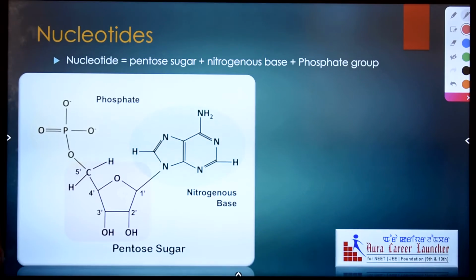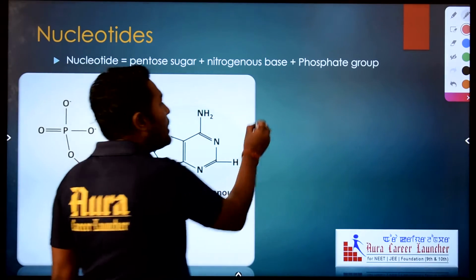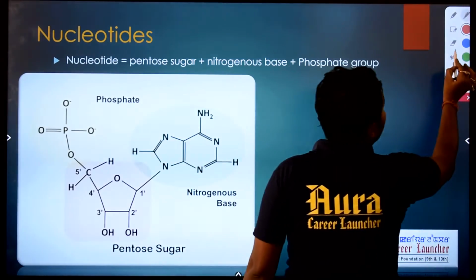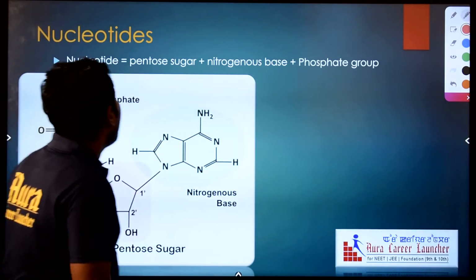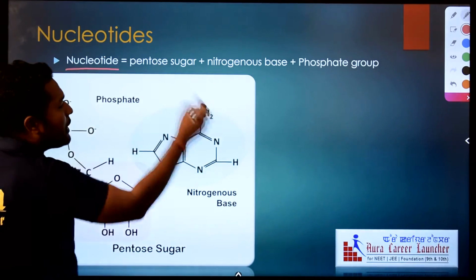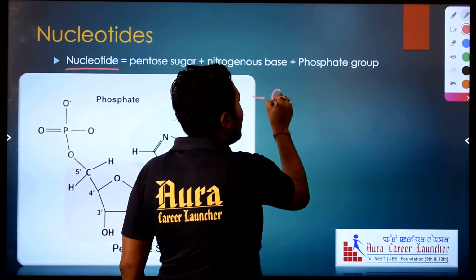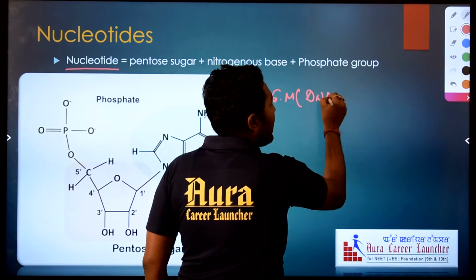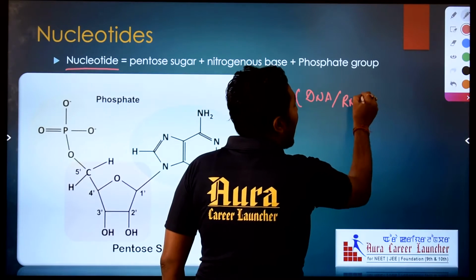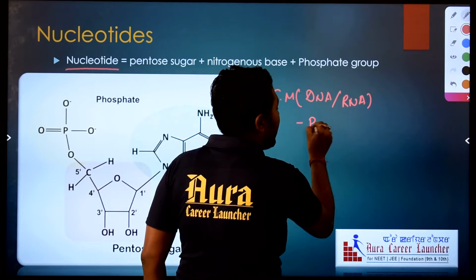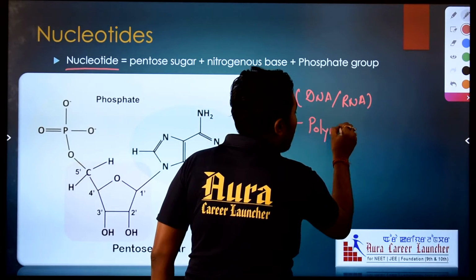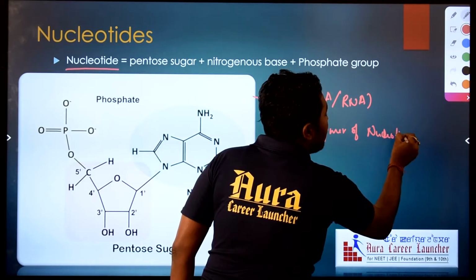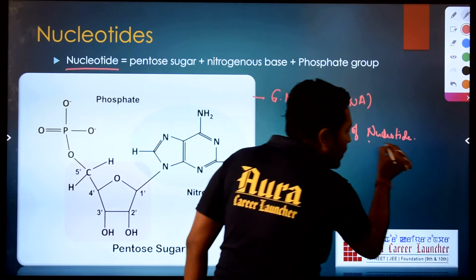Structure of genetic material. We know that all genetic material, either DNA or RNA, is a polymer of nucleotides. Now we will see what a nucleotide is.